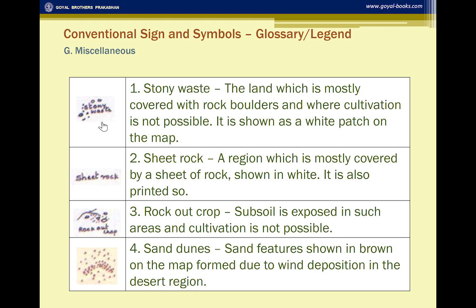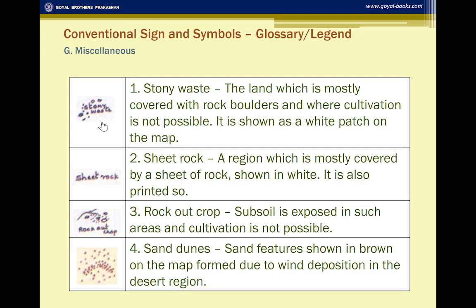Generally, you will see this area is not cultivable. Sheet rock is the region which is covered by a sheet of rock, shown in white; it is also printed in the same manner. Then you see rock outcrop. There the subsoil is exposed, and you know subsoil is not fit for cultivation. Hence that is explained in this manner.